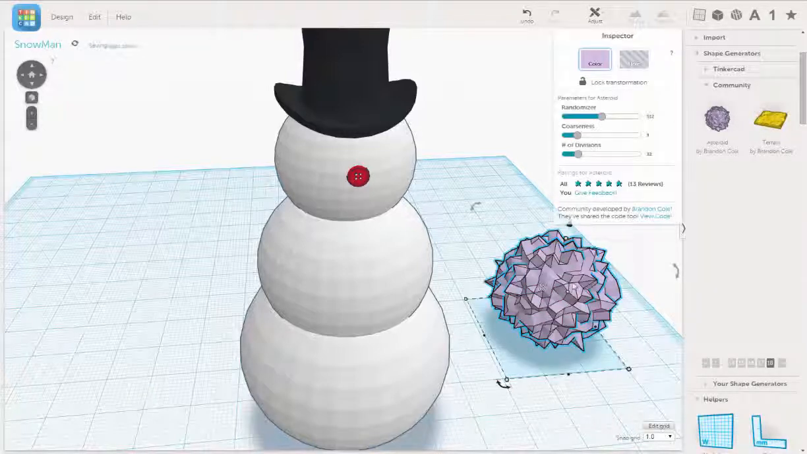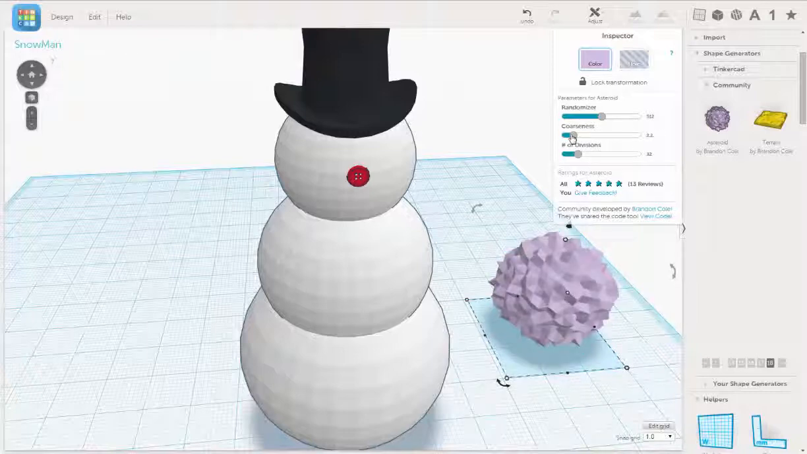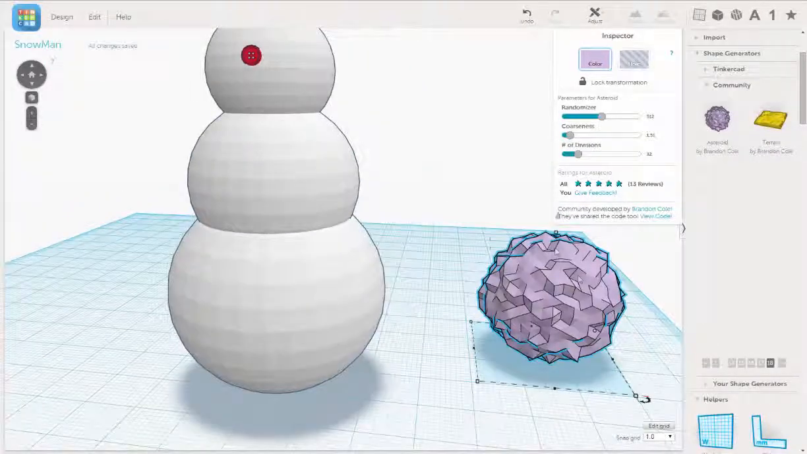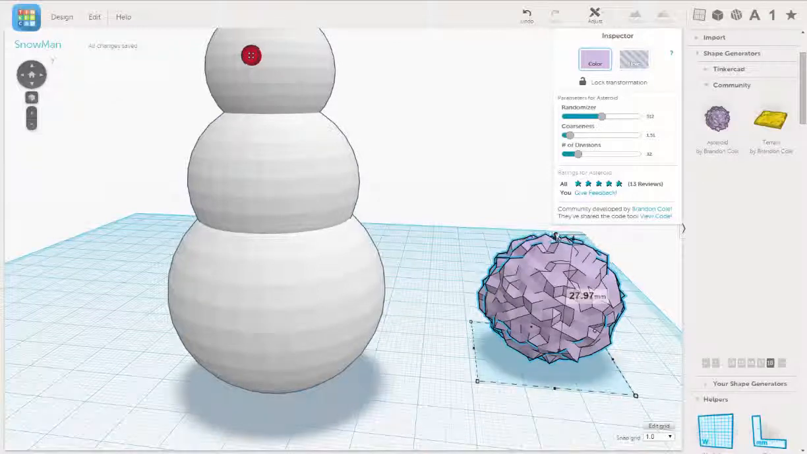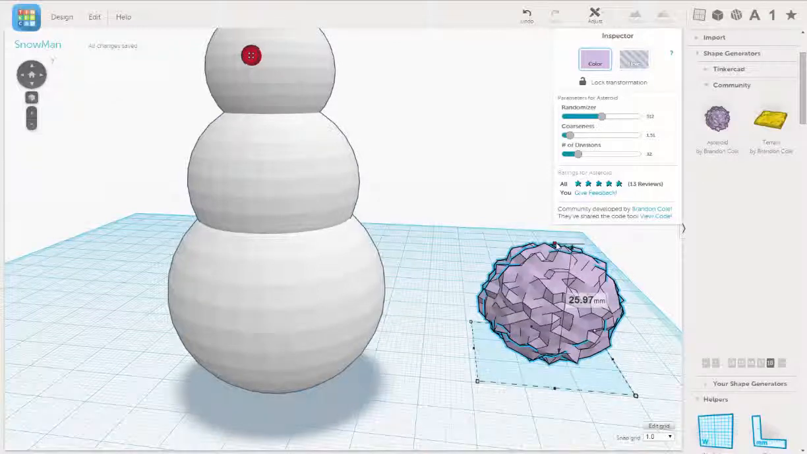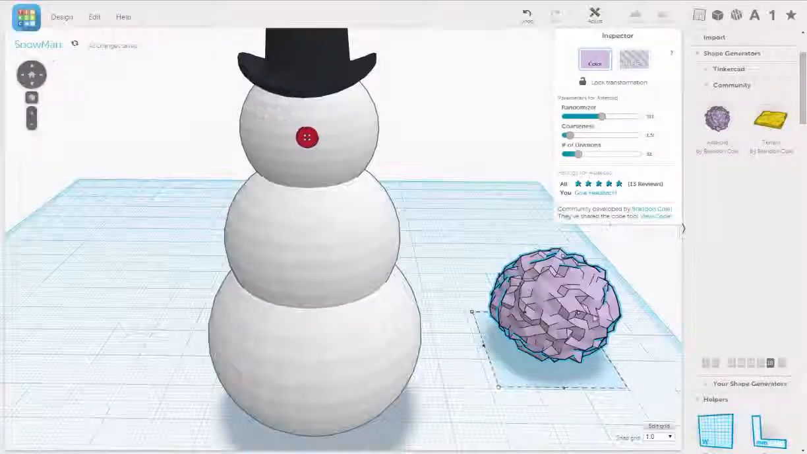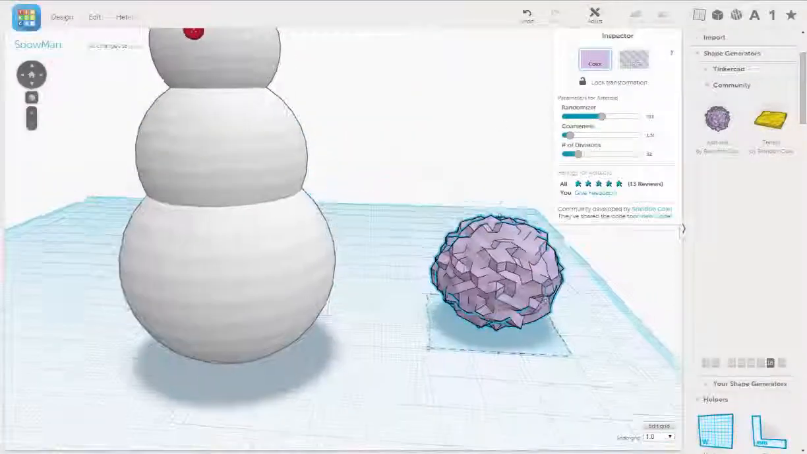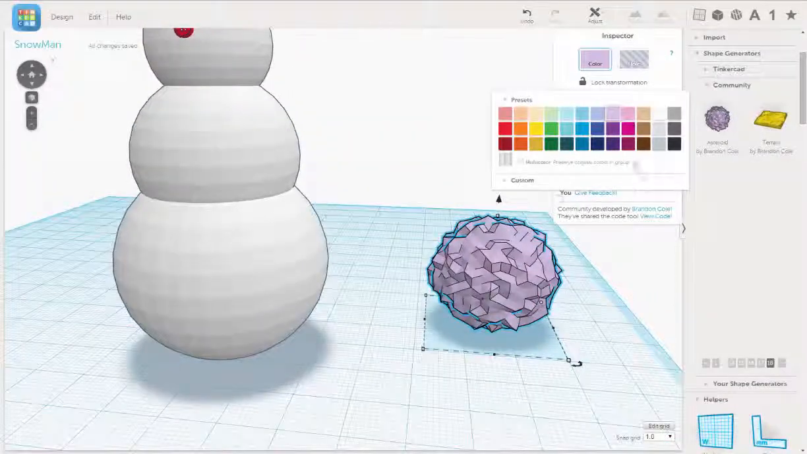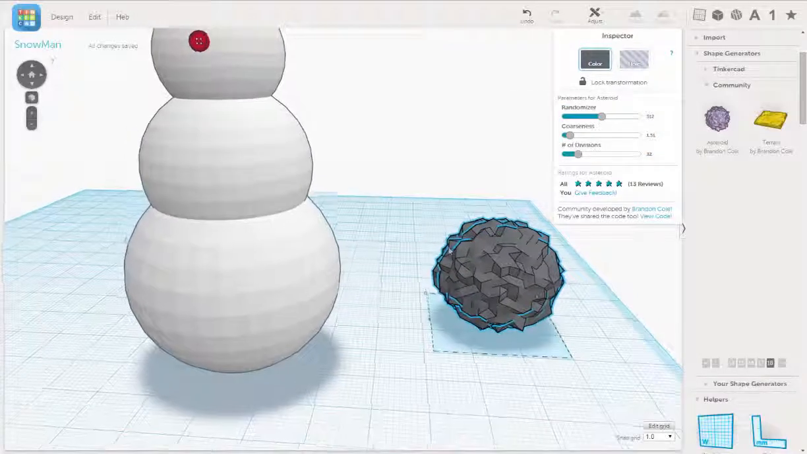Okay, and we're going to drop the coarseness down. Okay, and let's just squash it a little bit. Okay, make it a little asymmetrical. All right, and then we're going to change the color. So we'll change it to a gray, dark gray.